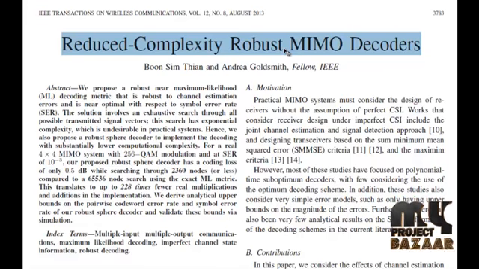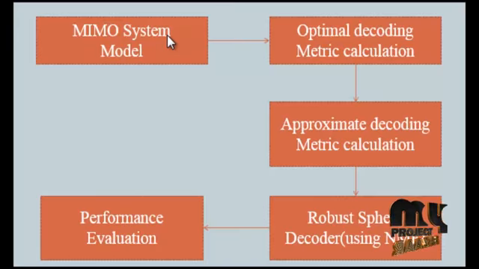We derive analytical upper bounds on the pairwise code word error rate and symbol error rate performance of the optimum ML metric as well as the robust sphere decoder. This is the flow of our project. It consists of 5 modules: MIMO system model, optimal decoding metric, approximate decoding metric, robust sphere decoder, and performance evaluation.